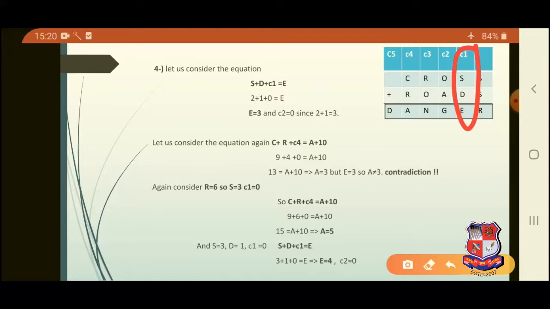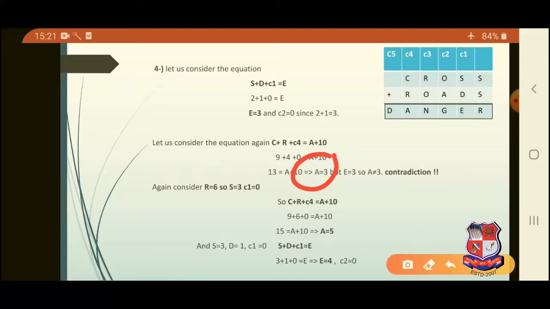Here we know the value of S, we know the value of D. Substituting in the equation, we get the E value as 3 and C2 is equal to 0. Now consider the equation C plus R plus C4 is equal to A plus 10. From this we are getting the value of A as 3.